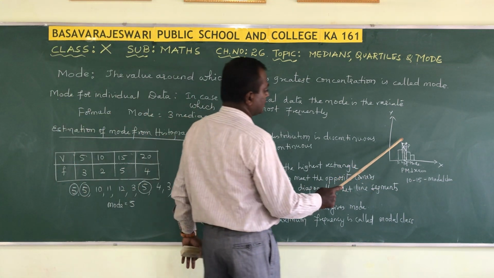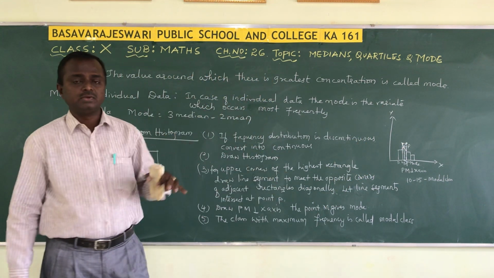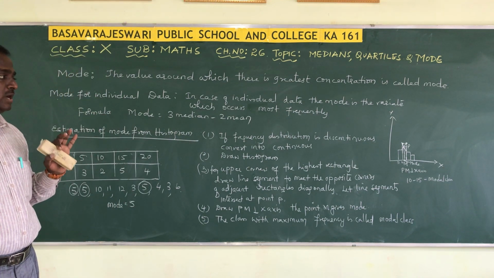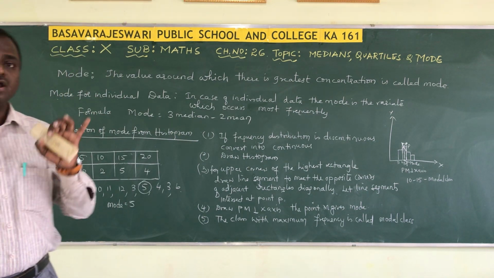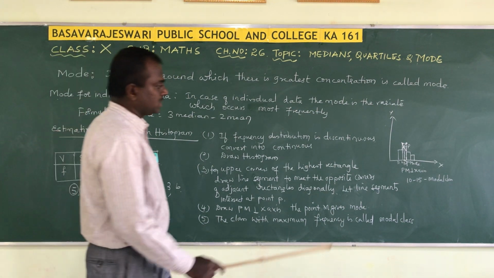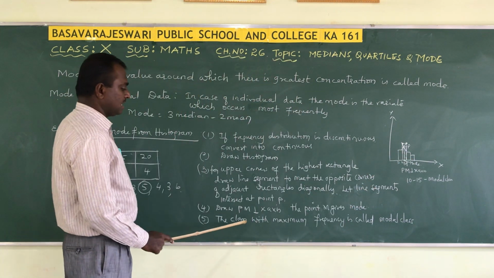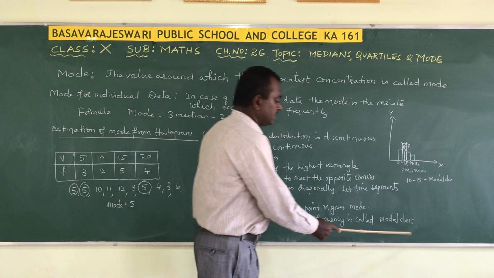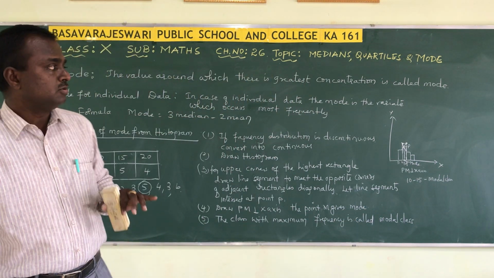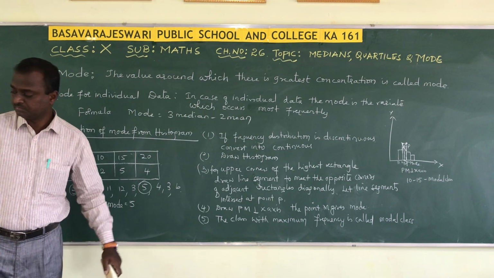Where the two line segments meet is the point P. From P, draw PM perpendicular to the x-axis. The point M where it meets the x-axis is the mode of the frequency distribution. The mode lies in some class interval, and the class with maximum frequency is called the modal class. Remember these points, and we will solve sums based on this topic. Okay? So note this down.